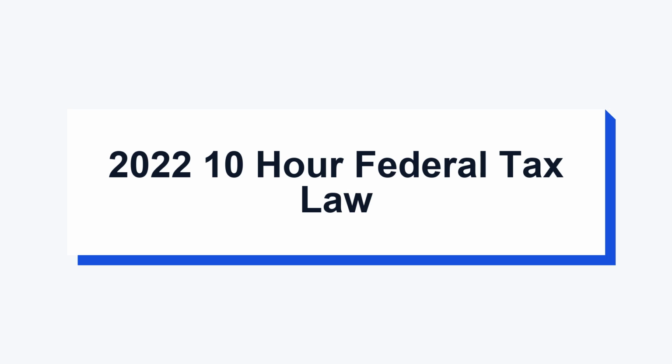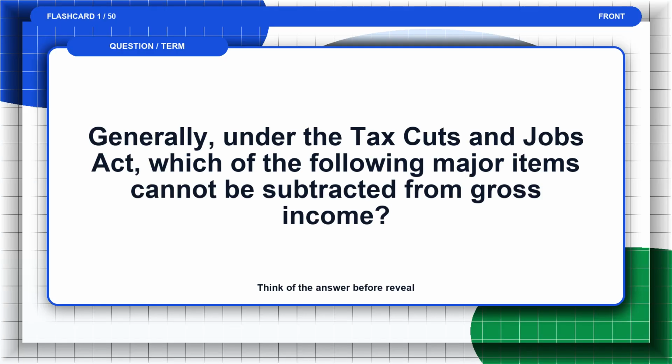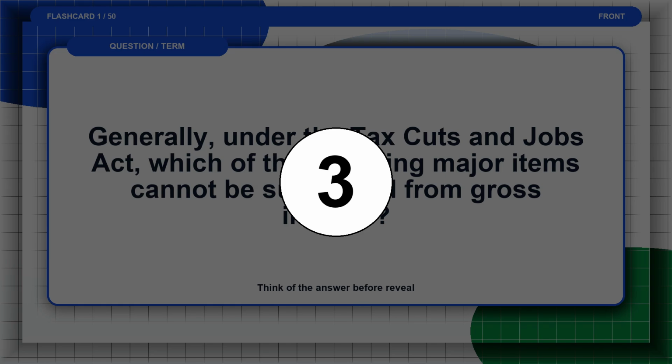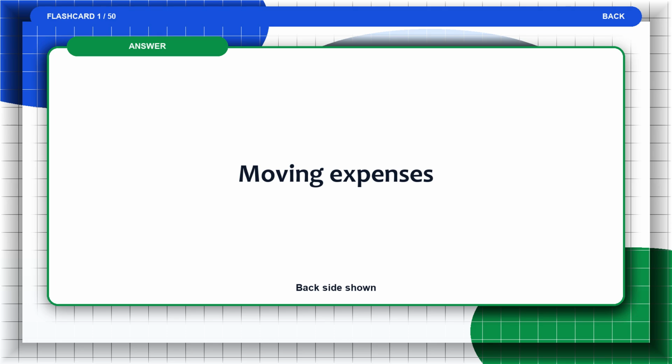2022 10-hour federal tax law. Flashcard 1. Generally, under the Tax Cuts and Jobs Act, which of the following major items cannot be subtracted from gross income? Think of the answer before the reveal. The answer is moving expenses.